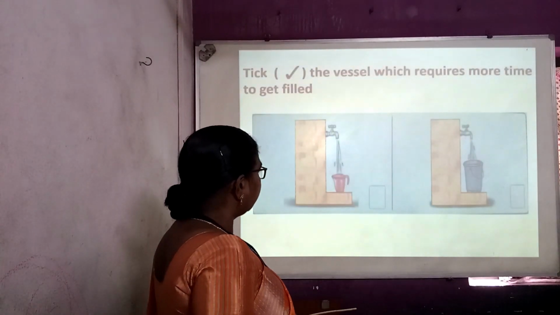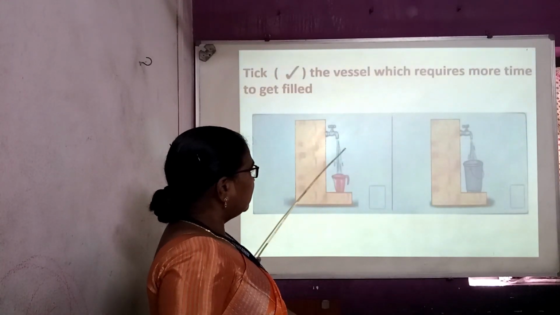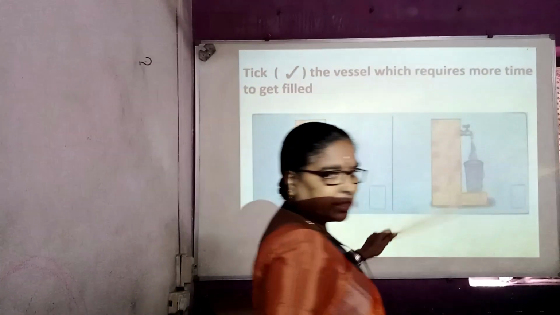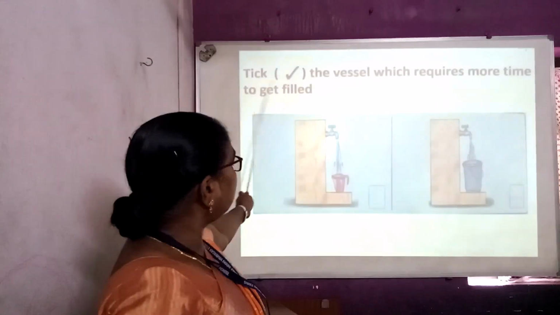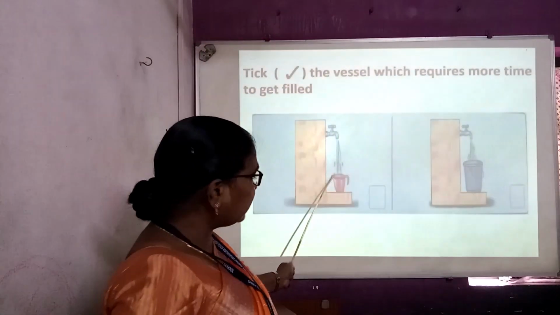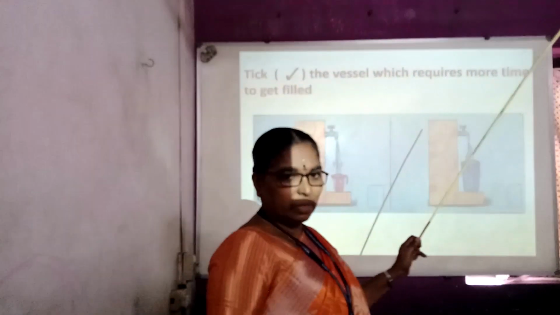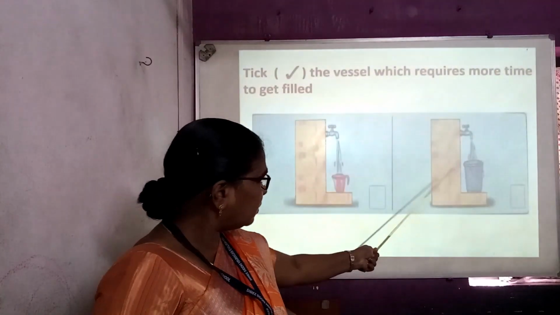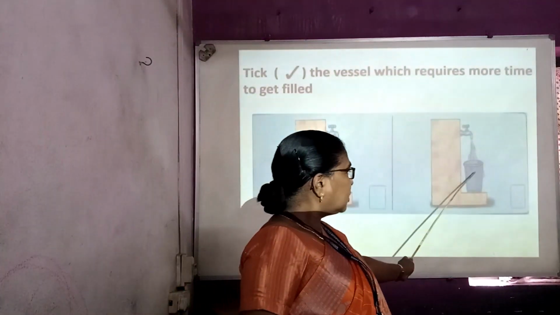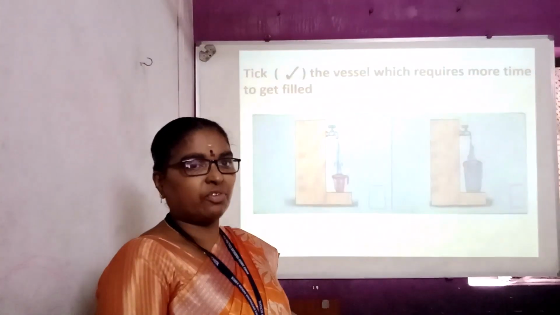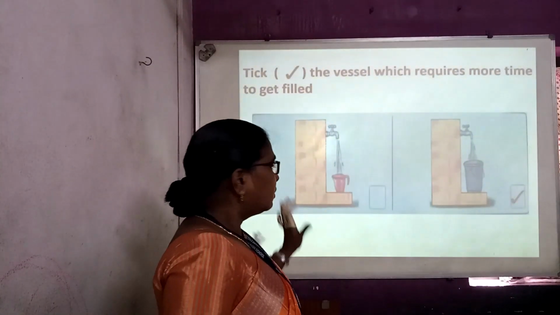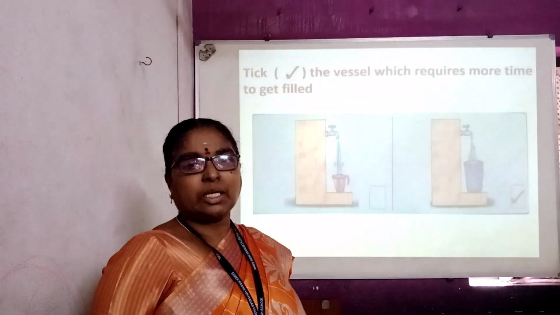Here, see, below the tap one mug is there and below the tap one bucket is there. What is the question? Take the vessel which requires more time to get filled. Now mug is smaller one and bucket is bigger one. By seeing the object only we will come to know this one will take more time for filling the water. So what you have to do is put a tick mark for that.